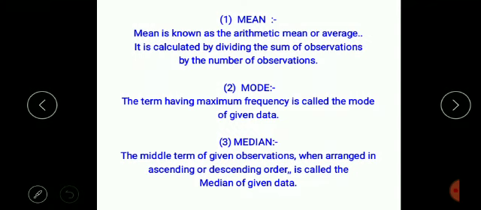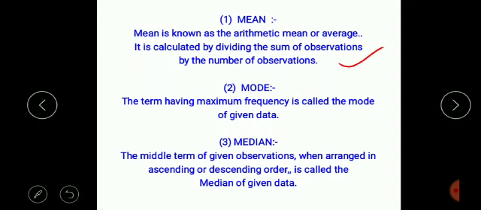In the previous chapter, class 9th, we discussed the mean of ungrouped data. In class 9th, we already discussed mean, median and mode, but everything was related to ungrouped data. But now we have to study the mean of grouped data.